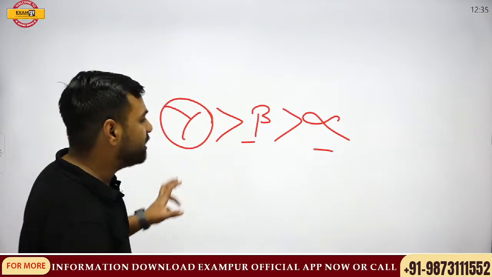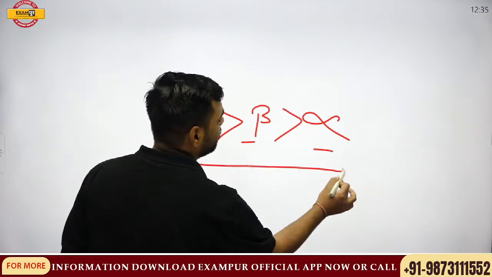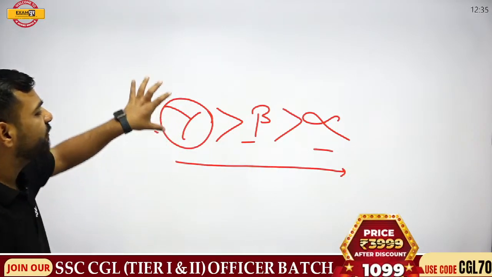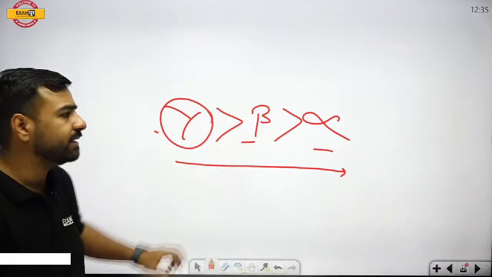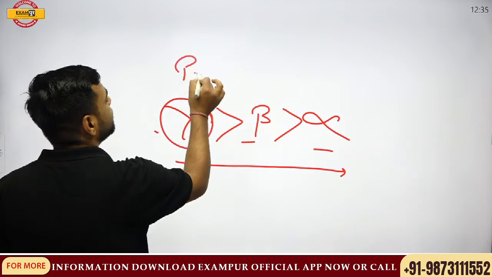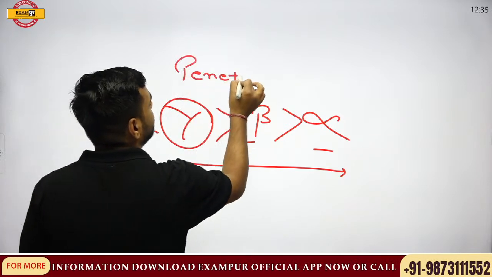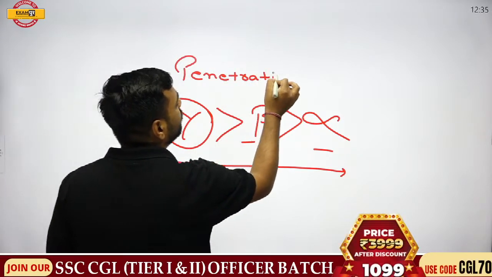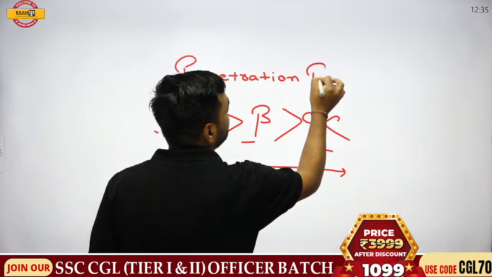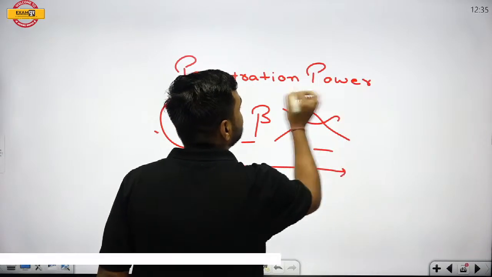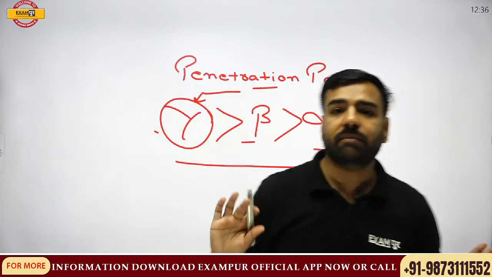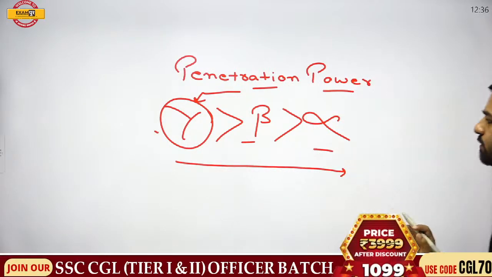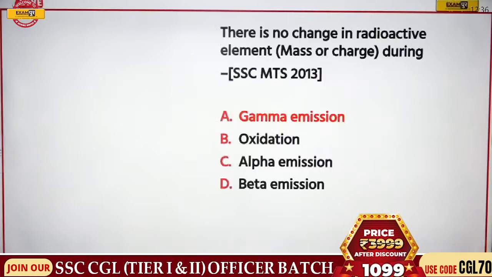This penetration sequence order is very important, and it is asked in the examination. If you are from Hindi medium, we call it Bhedan Shakti. Penetration power is maximum for gamma. Please remember this part. Okay, let's move forward now. So here gamma was the correct answer.